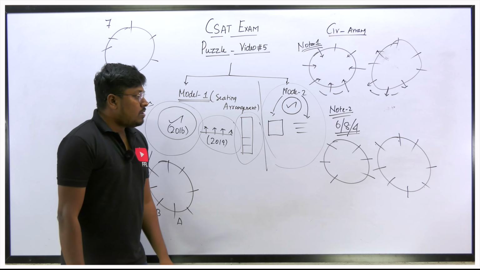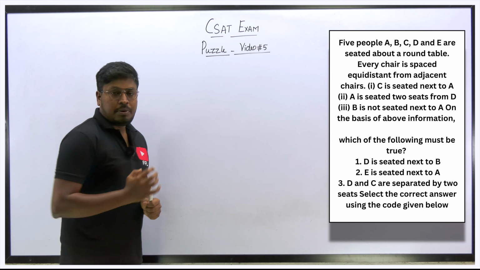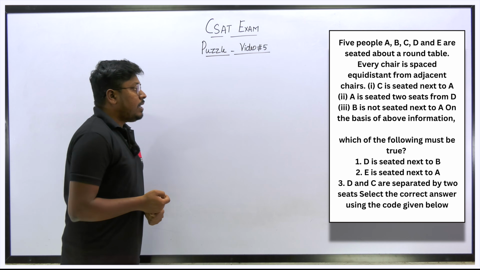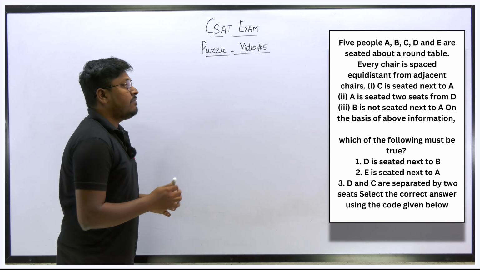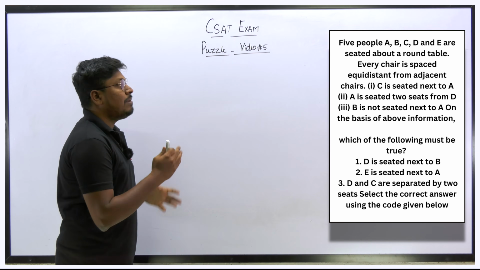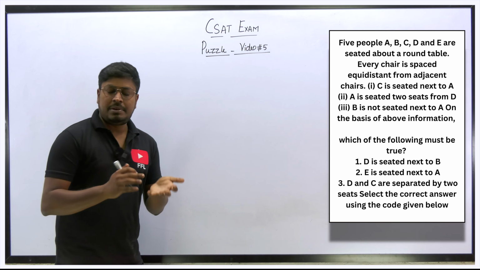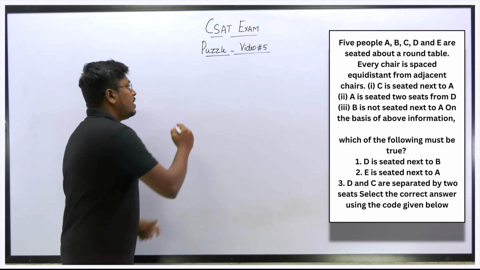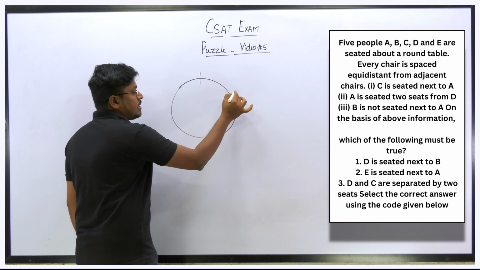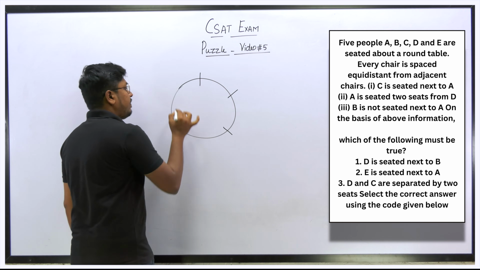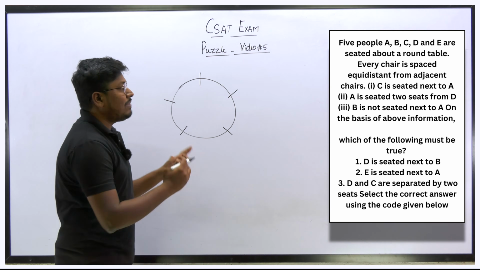So friends, now let me move on to the question based on circular arrangements. Question number 1. 5 people A, B, C, D and E are seated about a round table. Every chair is spaced equidistant from adjacent chairs. Which means totally how many people are there? 5 people. If it is 5 people, you don't need to make every person face each other, just seat them with equidistance. So 1, 2, 3, 4, 5. So 5 people are sitting at a circular table and all the persons are facing the center.